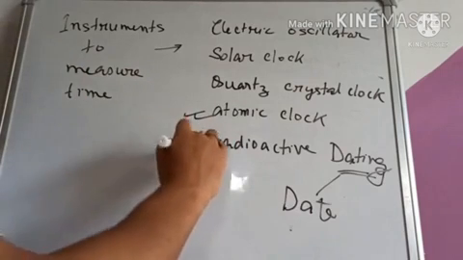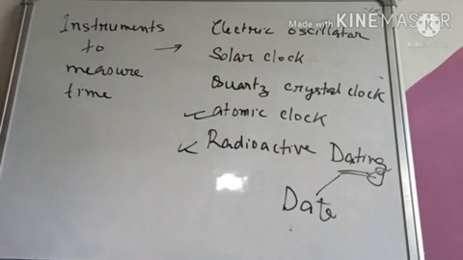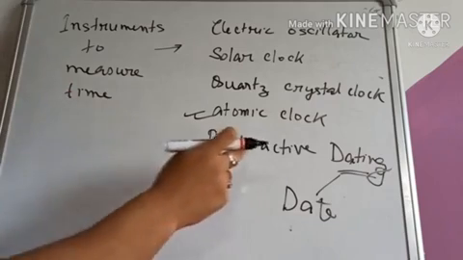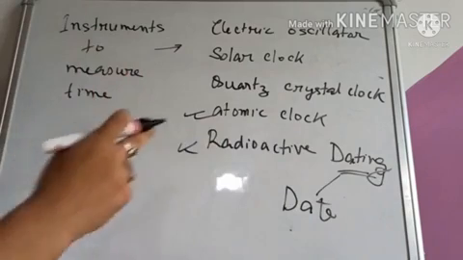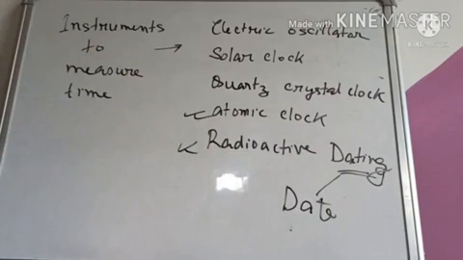And in this process, radioactive dating, you will get to know about radioactivity later on, but for the time being, just remember that radioactive dating is a method to measure time. This is generally a method, not an instrument. Radioactive dating is a method to measure time. Clear? These are the different methods or instruments to measure time. The first is the electric oscillator, second is solar clock, quartz crystal clock, atomic clock, and the radioactive dating method.